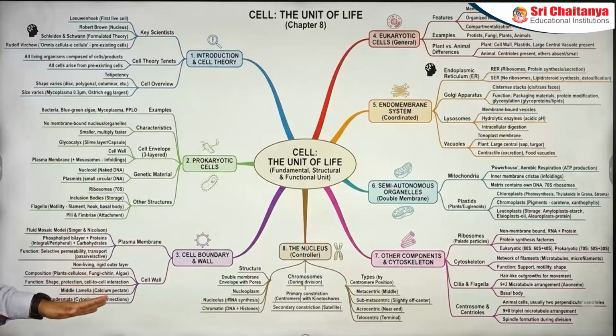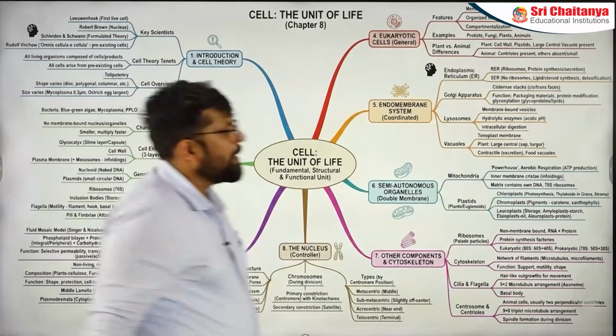Here the cell wall is the next part. A very important part in the cell wall: can you see this? We are talking about the algal cell wall composition, plant cellulose, fungi chitin, algae. A small section of the cell wall about galactans and mannans is also mentioned in this particular part. It is not available directly anywhere else, but the cell wall of plants has galactans and mannans also. This is the part that is mentioned here. Okay, let's go to the next part.